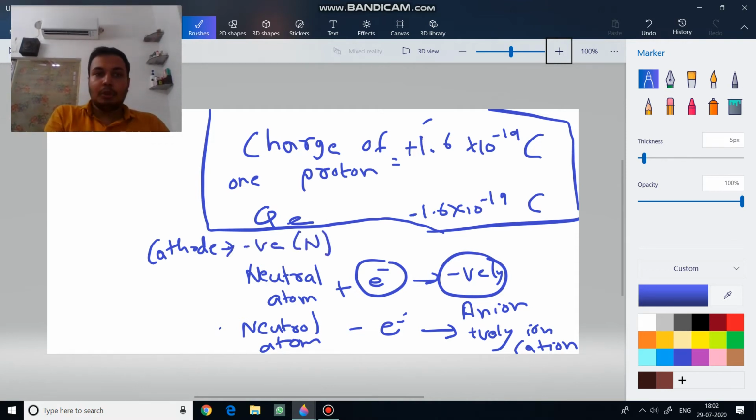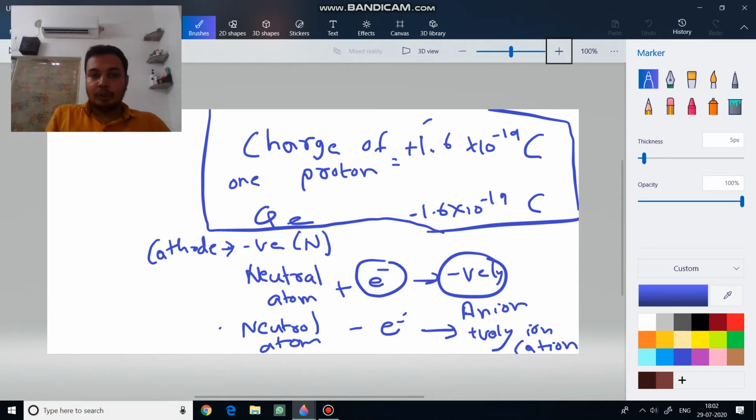So you remember cathode negative by Cartoon Network, and negative charge always attracts positive charge. So positive charge is cation and negative electrode is cathode, and negative always attracts positive. So cathode is negative, so it attracts the positive charge. So this positive charge, as it goes towards the cathode, is called cation.